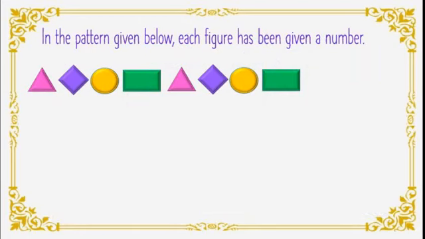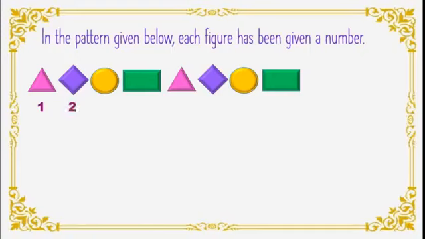See, in the pattern given below, each figure has been given a number. We can see different figures like triangle, diamond, circle, rectangle, isn't it? 4 figures we can see here. We will number them. Triangle number 1.